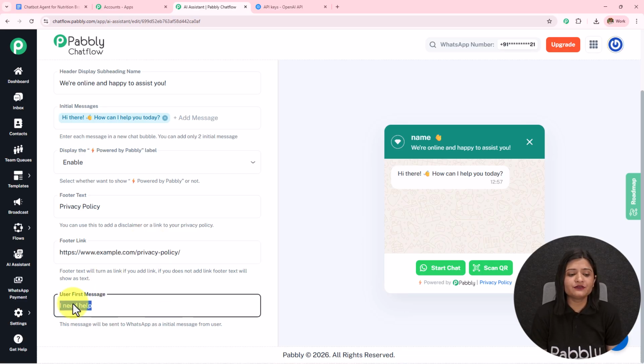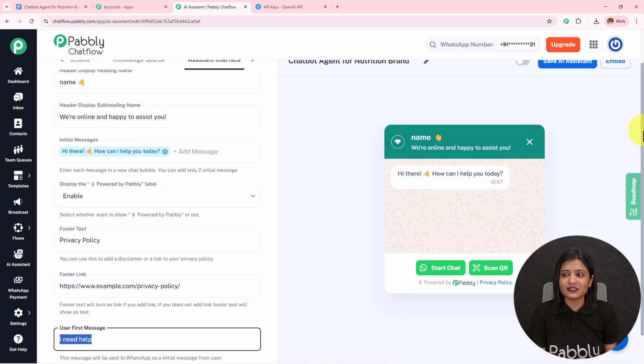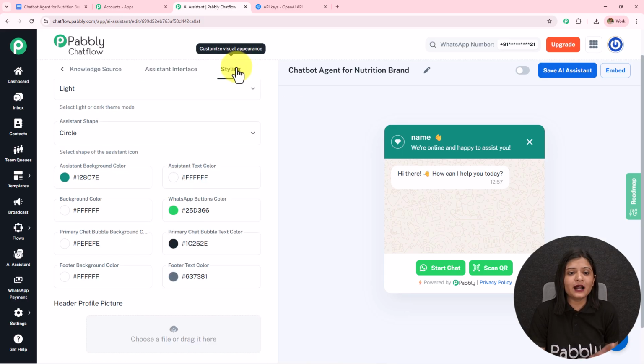Then we have this user first message where I've added "I need help." So you can send this message and your AI agent is going to reply, but it is not necessary that only if this message is sent, your AI agent is going to reply. It will reply based on any message received. Like we have also sent the query, and it has sent the reply to me. So it is not necessary that whatever message we write in this user first message, only then the AI agent replies.